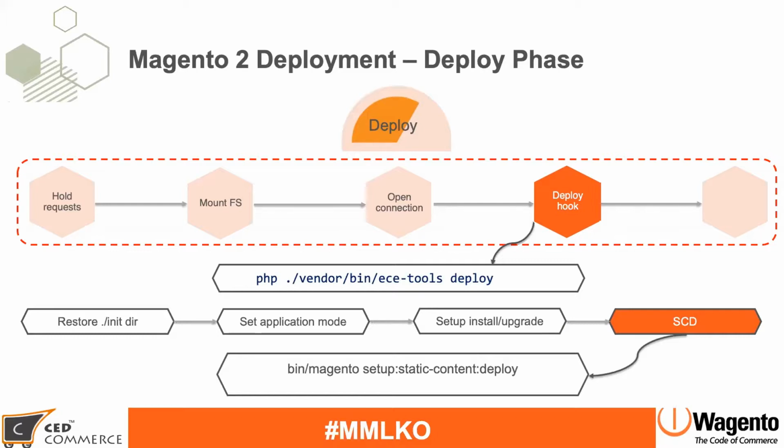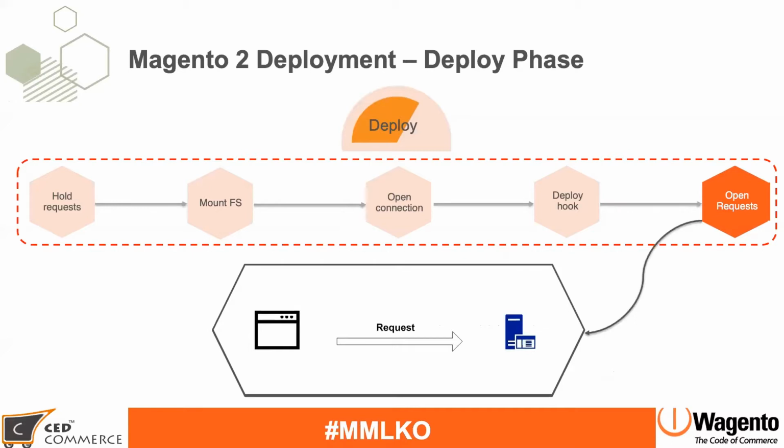So, like I have talked about during the build phase, you can do the static content deploy generation either during the build phase or the deploy phase. So here also you can do the static content deploy, and it will generate. If it is not generated during the build phase, then it will generate here and put into the respective directories.